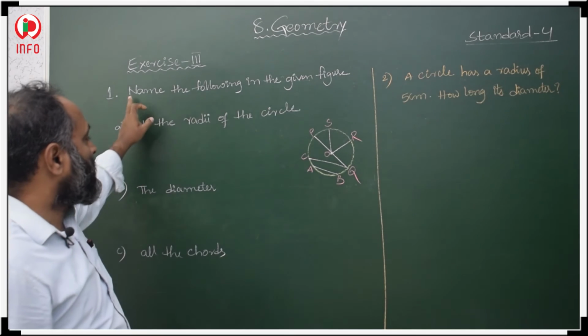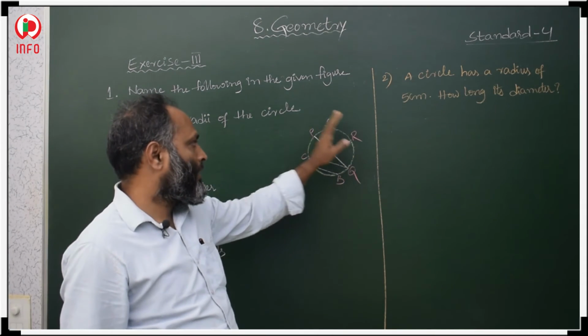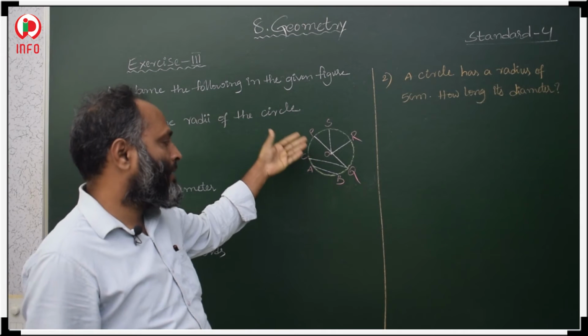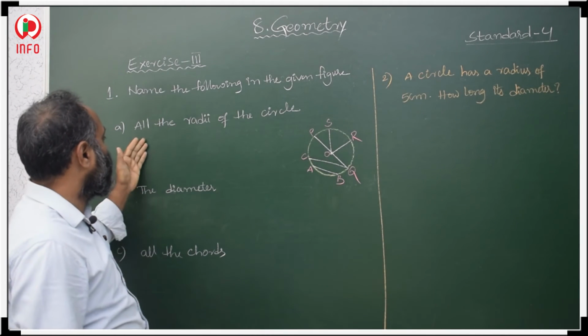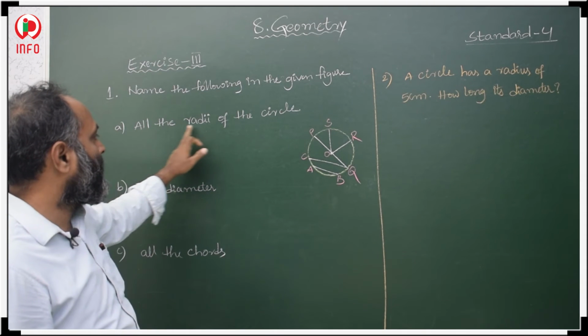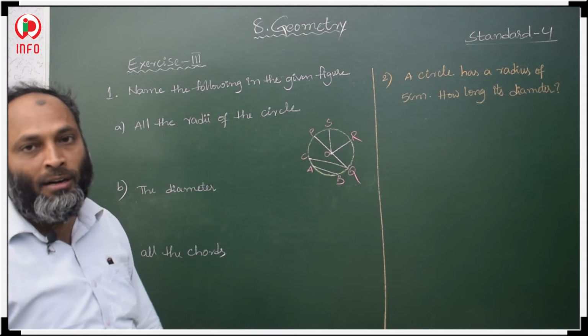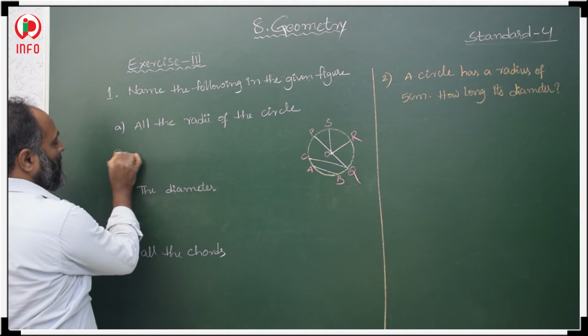Now in the third exercise, name the following in the given figure. In this circle, some radii, diameters and chords are given, so we have to write according to the question. In the first question, we have to write all the radii of the circle. How many radii of the circle are there?